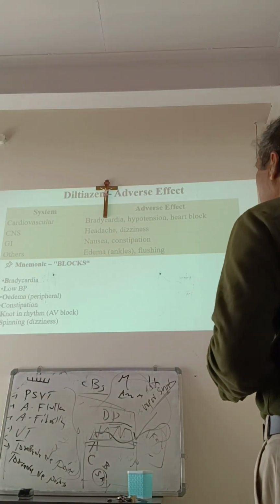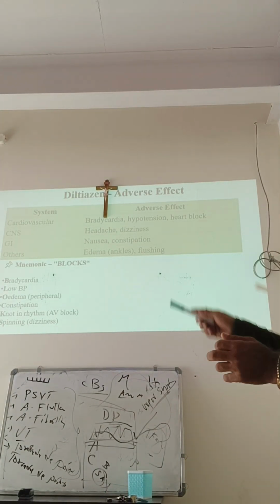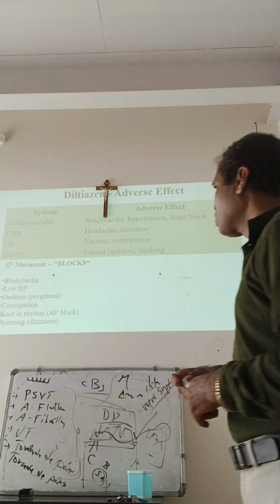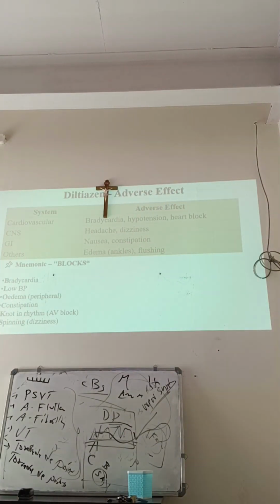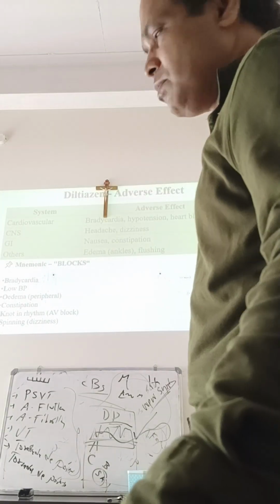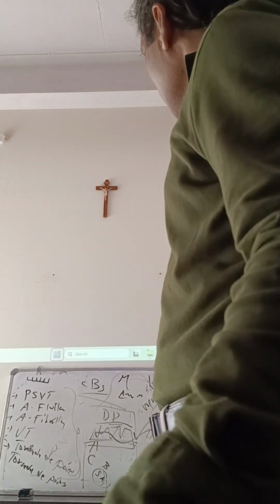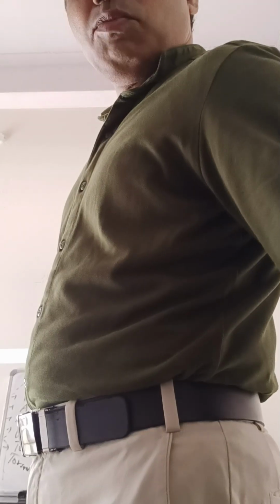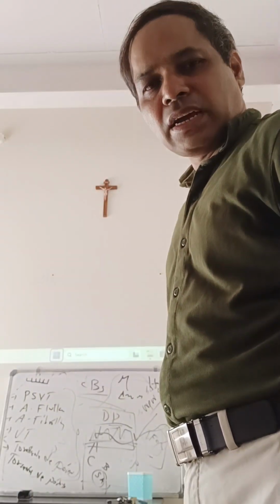Coming to adverse effects. Serious, it may cause bradycardia. You can remember the blocks. Bradycardia, low BP, edema, constipation. AV block can occur if you use an overdose; the conduction can completely stop and the heart can arrest. Then spinning, dizziness, because all the alpha blockers and calcium channel blockers cause dizziness due to rapid flow of blood to the lower limbs. So with this I completed those drugs.